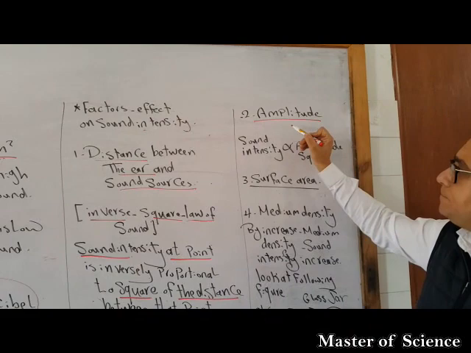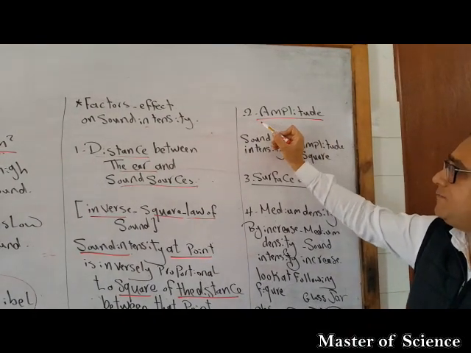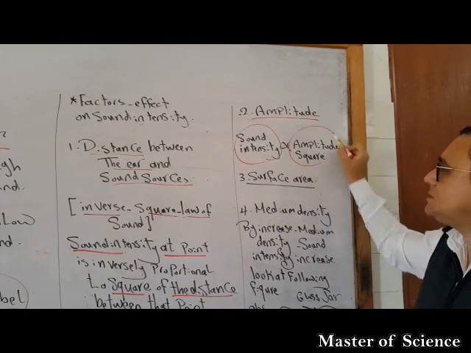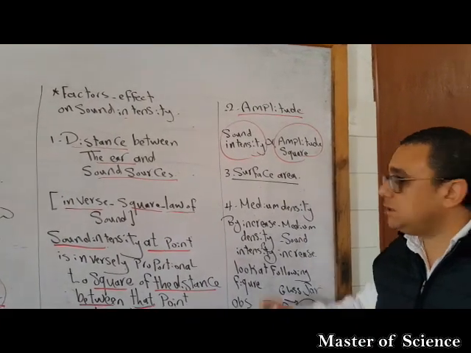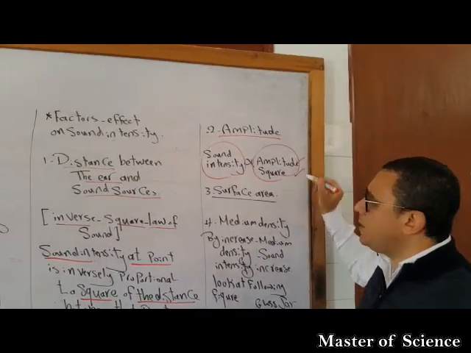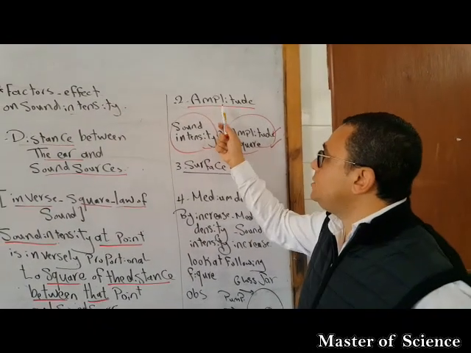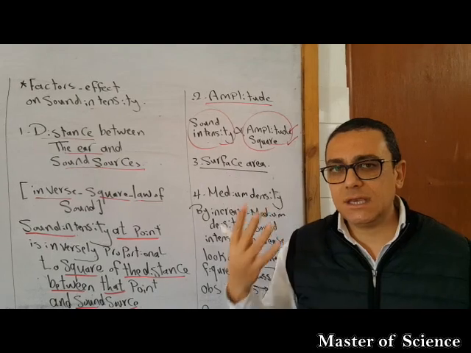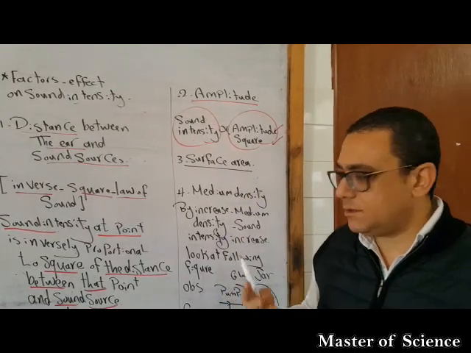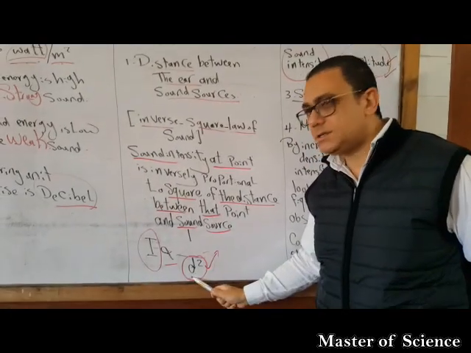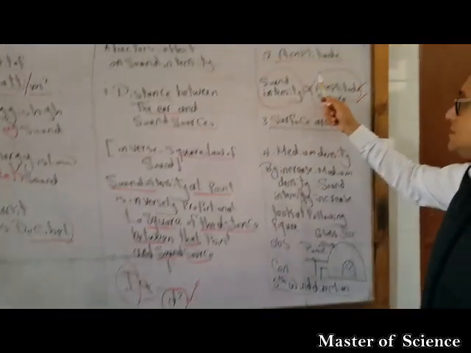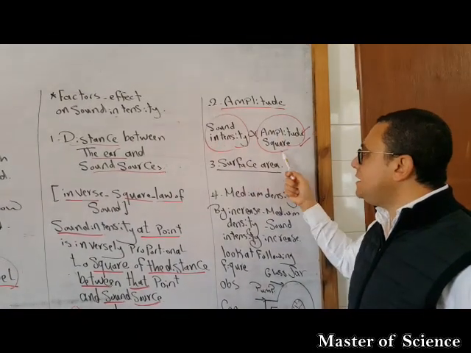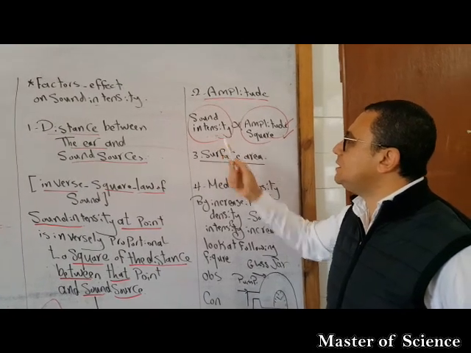Amplitude, one of the factors which affect the sound intensity. But the relation here is directly proportional to the amplitude squared. When the amplitude increases double, the sound intensity increases 4 times. Remember, here it is inversely proportional. But the second factor, amplitude, is directly proportional to the sound intensity.